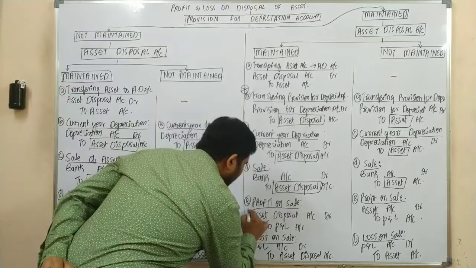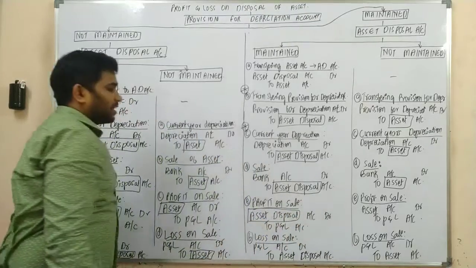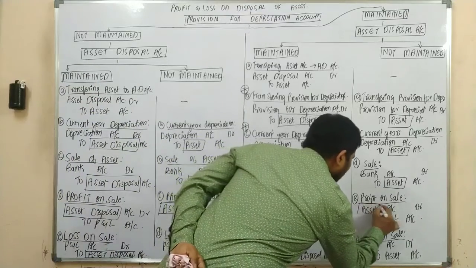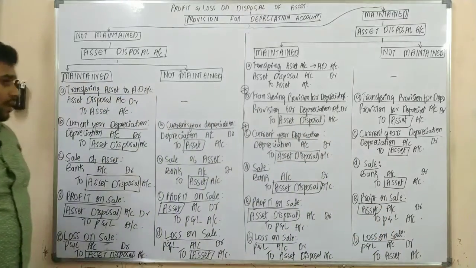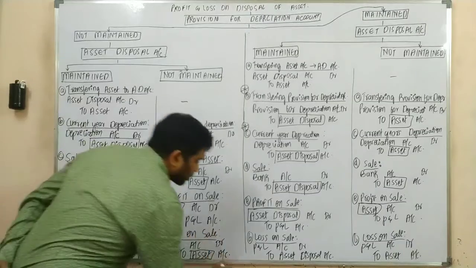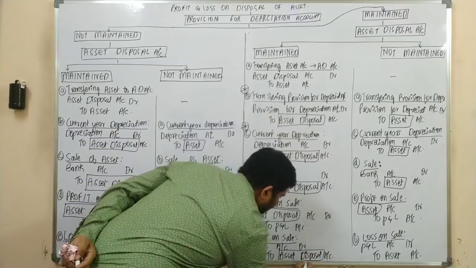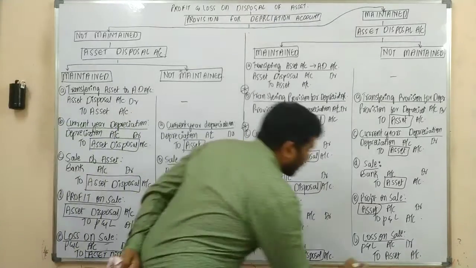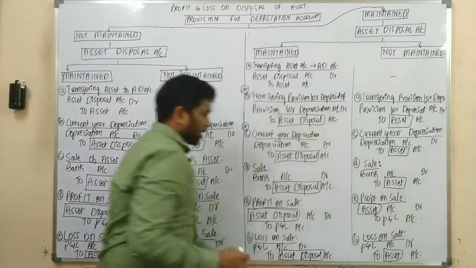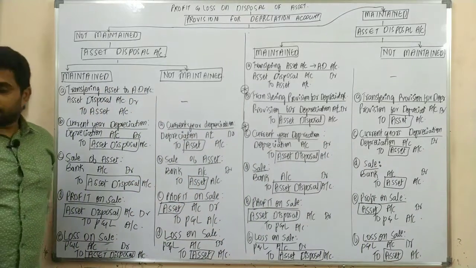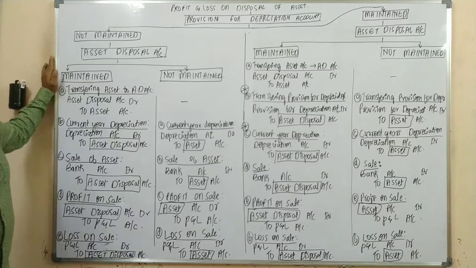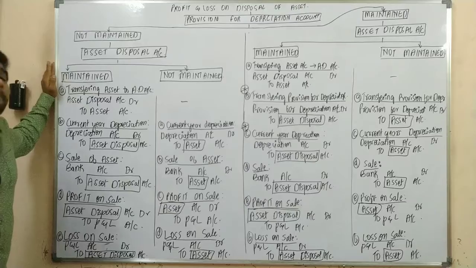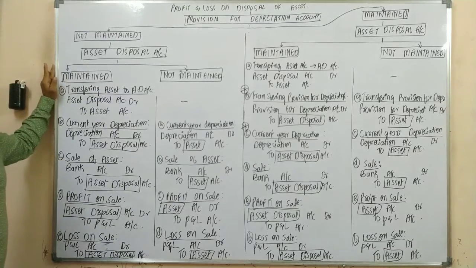Upon profit on sale, if you are maintaining a separate account, it would be asset disposal account debit to P&L account. If you are not maintaining a separate account, it should be asset account debit to P&L account. Upon loss, if you are maintaining a separate account, it would be P&L account debit to asset disposal account. If you are not maintaining a separate account, it would be P&L account debit to asset account. So this is about your profit and loss on disposal of fixed asset. What type of fixed asset? Depreciable fixed asset. Yes or no?